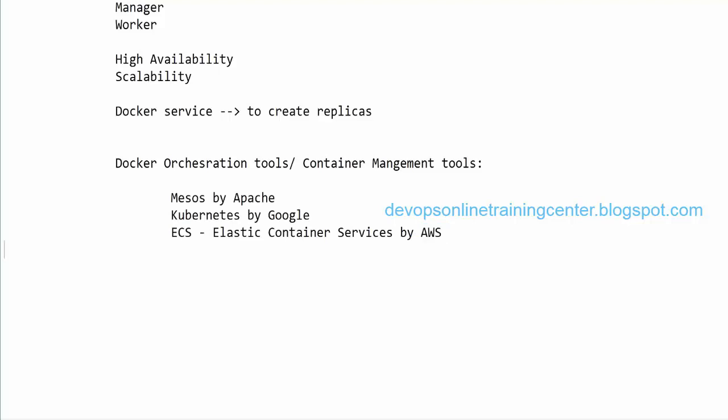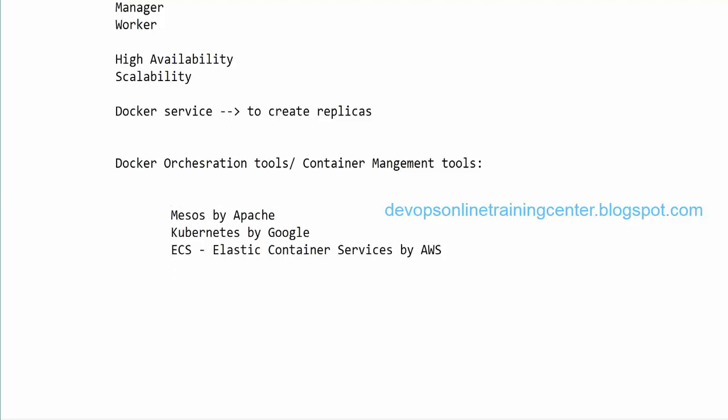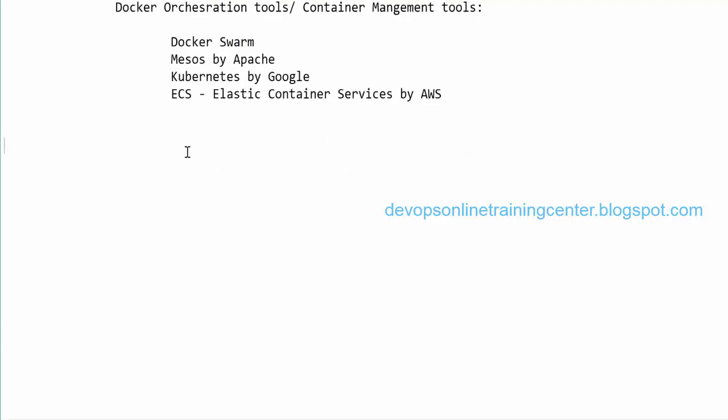Okay, so these are some of the container tools which are available. Mesos, Docker Swarm. This is a Docker native container tool. Docker Swarm, Mesos, Kubernetes, and ECS. And so today we'll see Kubernetes.